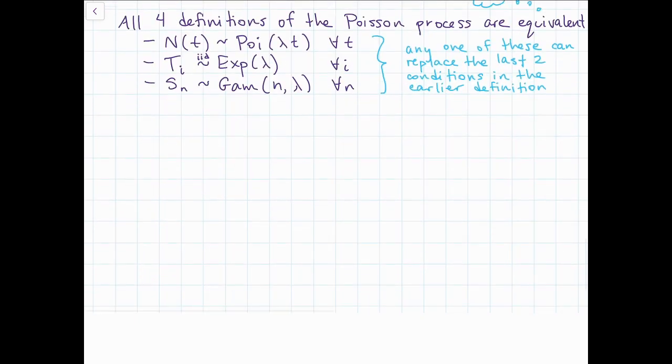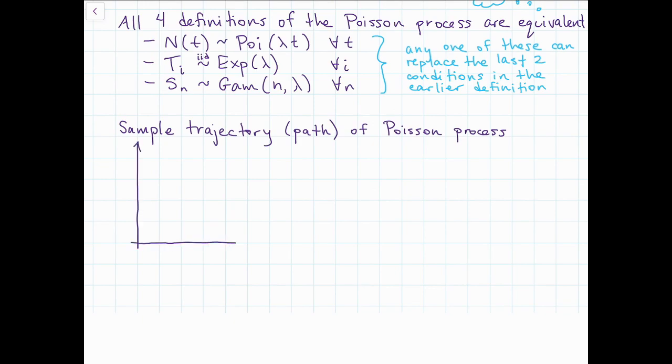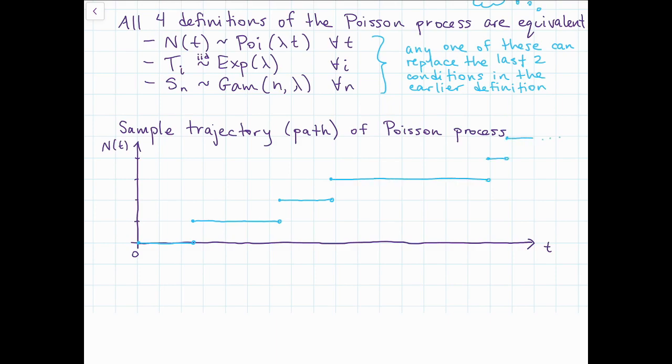So altogether, we can see what a Poisson process looks like by plotting a sample trajectory, or sample path, of this process. We plot time on the x-axis, which is continuous, and the number of events on the y-axis, which is discrete. We start at 0, and then at some point we jump up to 1, and then at some point we jump up to 2, and we keep going. Sometimes it might take a long time for an event to occur, sometimes a very short time.